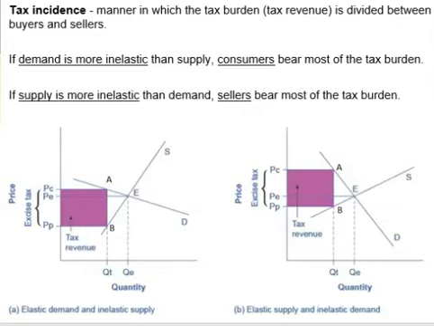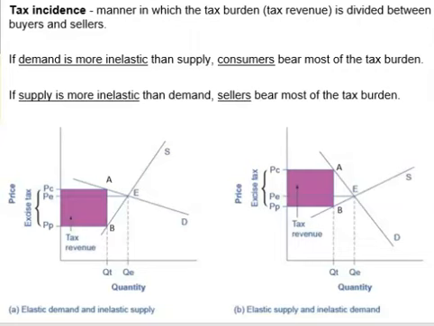Again, the distance between PC and PP represents the tax per unit, and it is the same with the distance between A and B. In the first graph on the left, we have a supply curve that looks relatively steeper than the demand curve. That means producers are less sensitive to the change in price than consumers in the first graph. In the second graph on the right, we have a supply curve that looks relatively flatter than the demand curve. That means producers are more sensitive to the change in price than consumers.